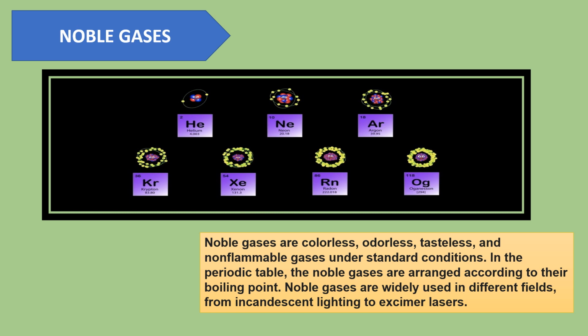Noble gases are widely used in different fields, from incandescent lighting to excimer lasers. Laser, some of you used to play with a laser pen. And incandescent lighting, that means incandescent bulb. That is not this type of bulb, it is the yellow color bulb. Yellow color light generally comes out. Previously, actually, we used this. Here also noble gases are used because they are inactive, inert gases, so no chemical reaction can occur over here.